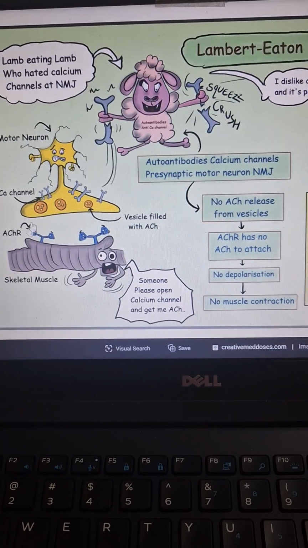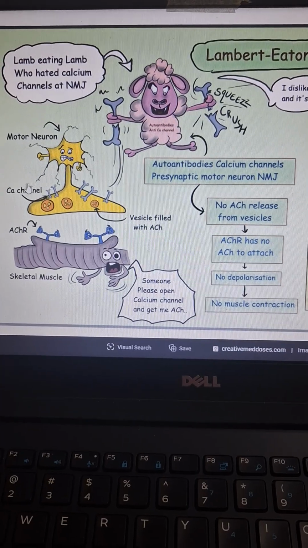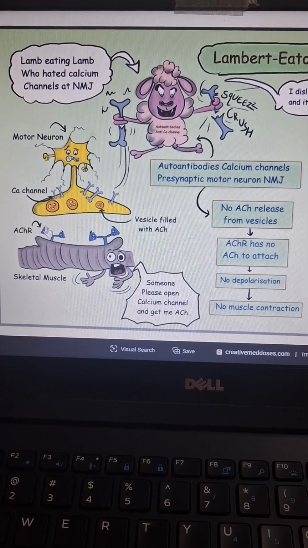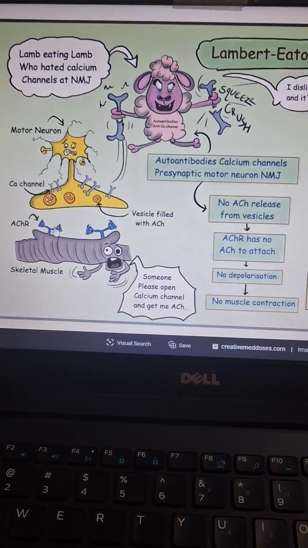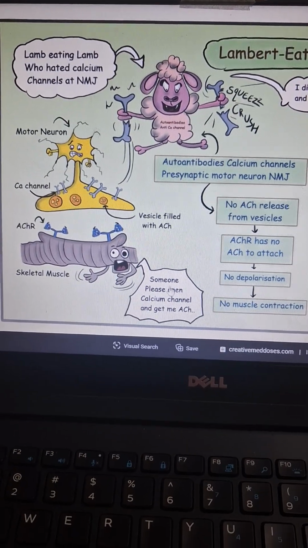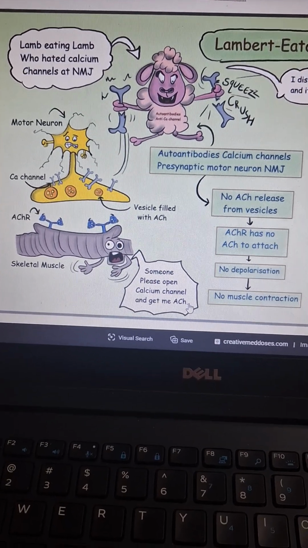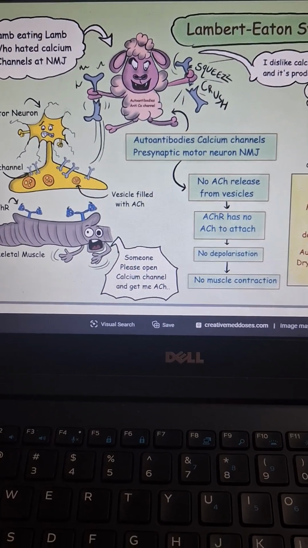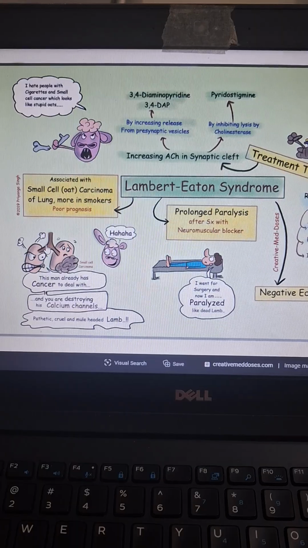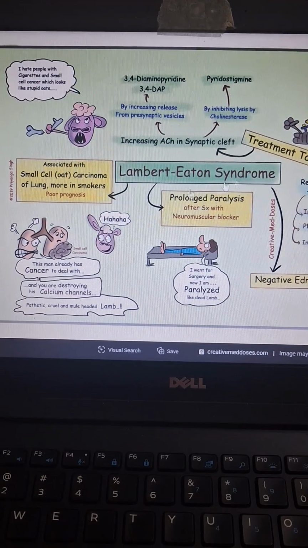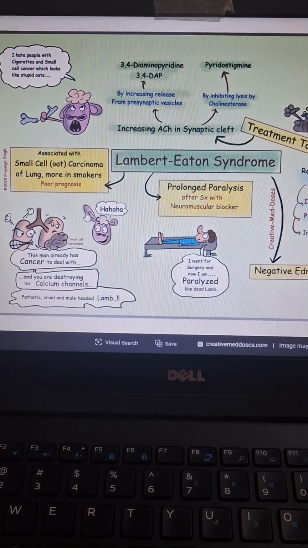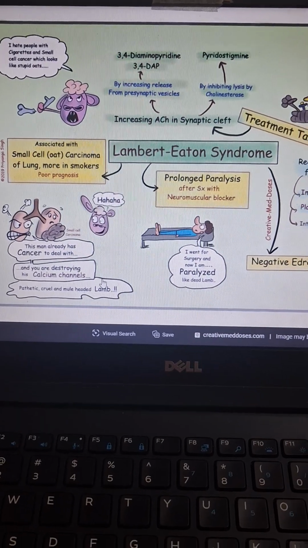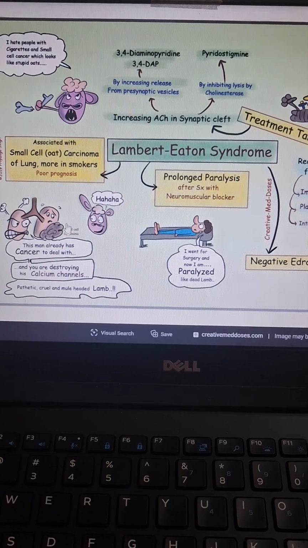As you can see, the motor neuron, calcium channel, and vesicle are filled with acetylcholine, but here the acetylcholine receptors are not open. So someone please open the calcium channel and get me acetylcholine. If there is no calcium channel, there will be no acetylcholine. Always remember that Lambert-Eaton syndrome is associated with small cell cancer. This man already has cancer to deal with, and you are destroying his calcium channels. That's how you can remember it.